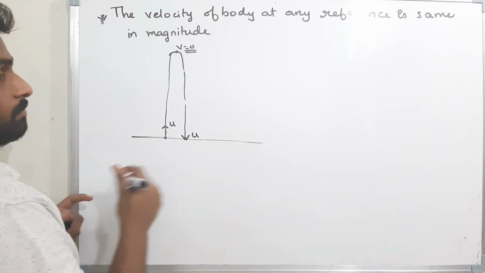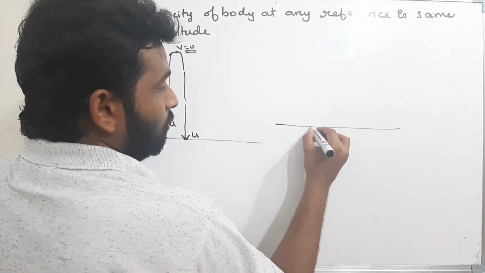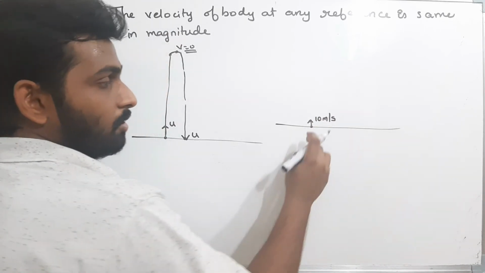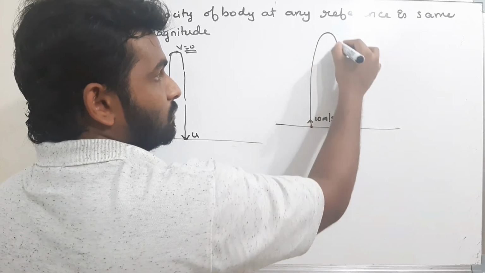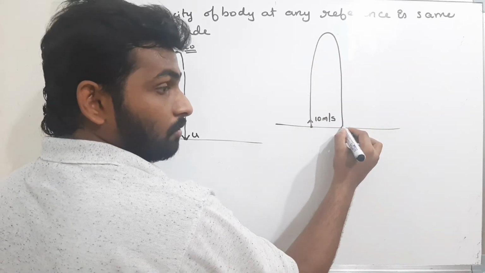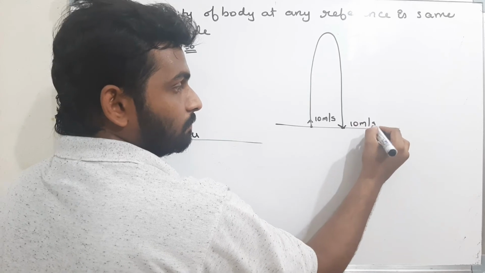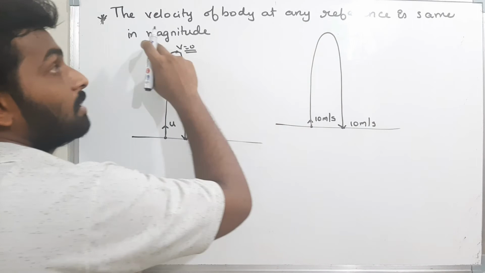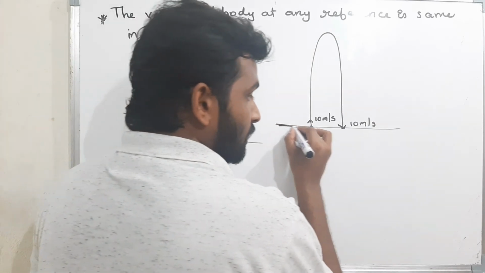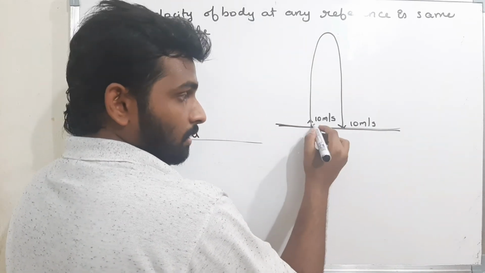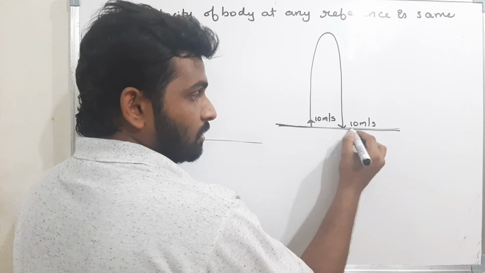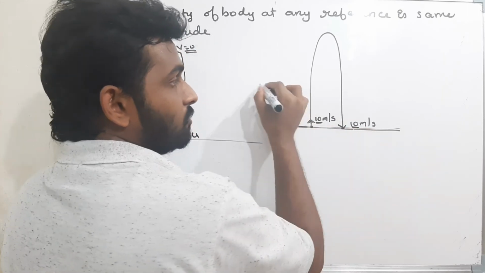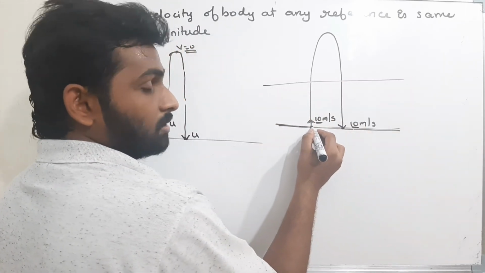Now see here, I projected the body with a velocity of 10 meters per second. The body is moving up and the body is coming down. The body will hit the ground with the same 10 meters per second. That means the velocities of the body at any reference line are the same in magnitude. If I assume this is a reference line, the velocity of the body here will be the same in magnitude, 10 and 10.